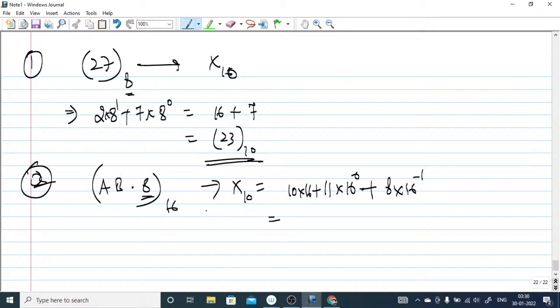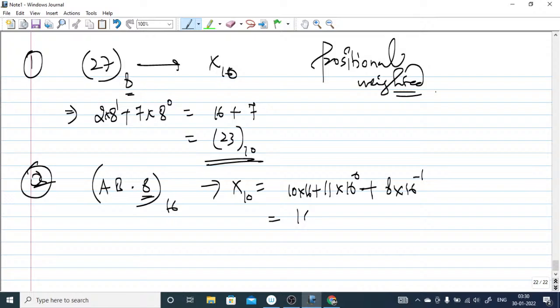Okay, as I have shown you based on the positional weighted concept. The number system is sometimes called the positional weighted number system, right?